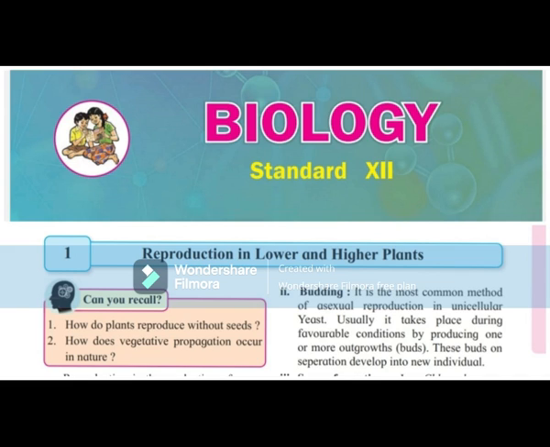A. Autogamy, that is self-pollination. It is a type of pollination in which a bisexual flower is pollinated by its own pollen grains, with offspring genetically identical to their parents. Example: pea and clitoria.